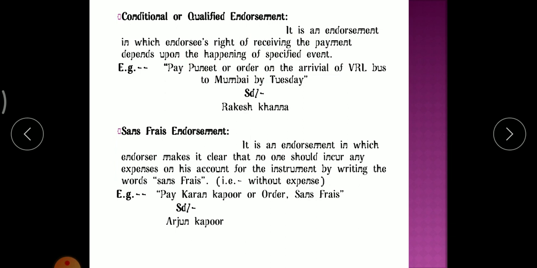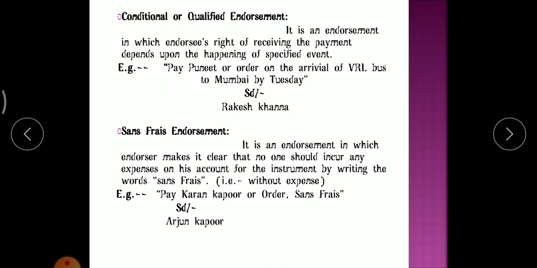For example, pay Puneet or order on the arrival of VRL bus to Mumbai by Tuesday. The endorser has put his signature and his name, Rajesh Khanna. For example, if the bus has not arrived on Tuesday, or it has arrived on Monday morning, it will not be considered a conditional or qualified endorsement.